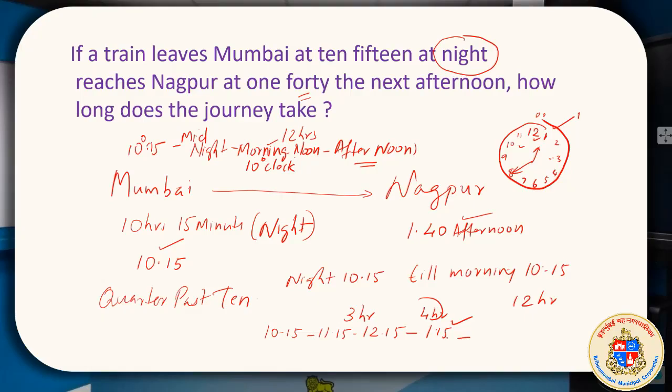That way 15 to 40, take another 25 minutes, correct? So plus 25 minutes will make you reach Nagpur. So the question over here, how long does the journey take? 12 hours, then 4 hours, that becomes 16 hours plus 25 minutes.